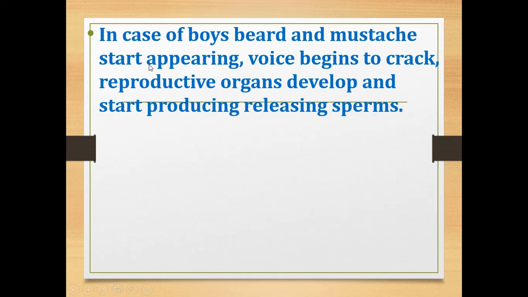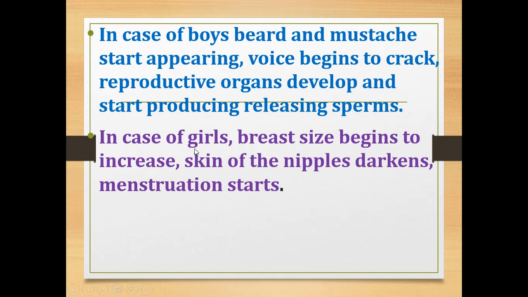In the case of girls, breast size begins to increase, the skin of the nipples darkens, and menstruation starts.